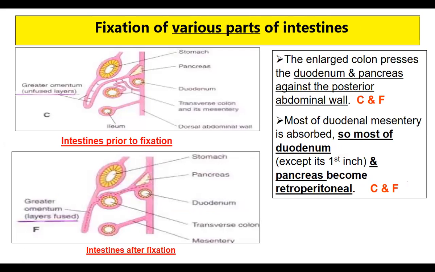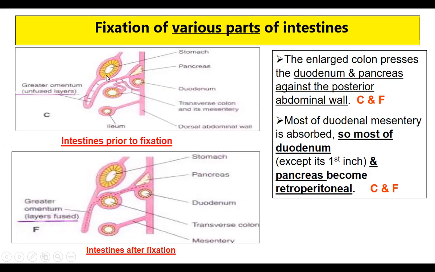Now coming to the fixation of the various parts of the intestine. With this rotation, there will be fixation of many organs which will come to their exact normal position. One is that the enlarged colon presses the duodenum and pancreas against the posterior abdominal wall. Most of the duodenal mesentery is absorbed, so most of the duodenum except the first inch, and the pancreas, become retroperitoneal.